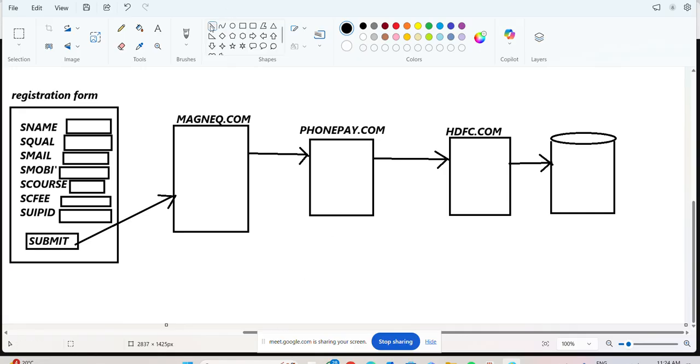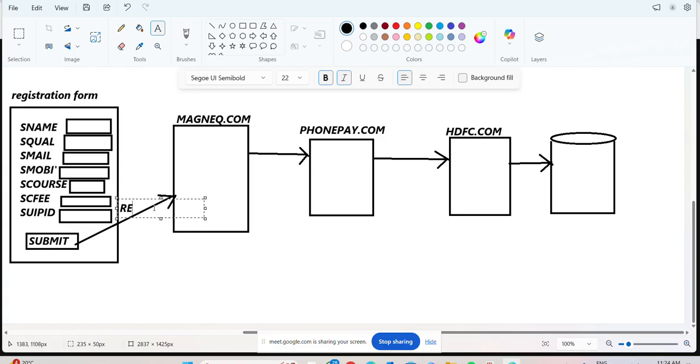First of all, after clicking the submit button, what will happen? We are sending the request, or not, sir? We are sending the request from where? Here we are sending the request to magneq software. After that, magneq software sends the request to PhonePay.com. Again we are sending the request. Magneq software is sending the request to PhonePay. Okay, like that.